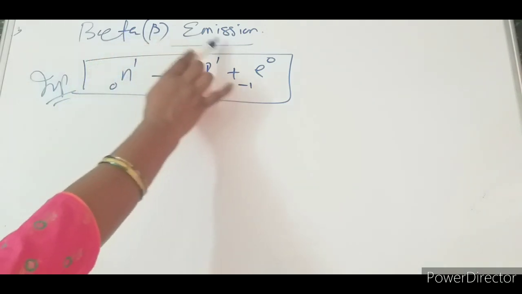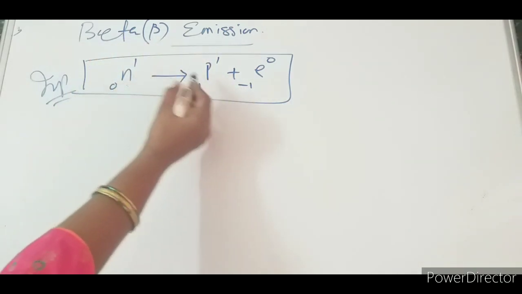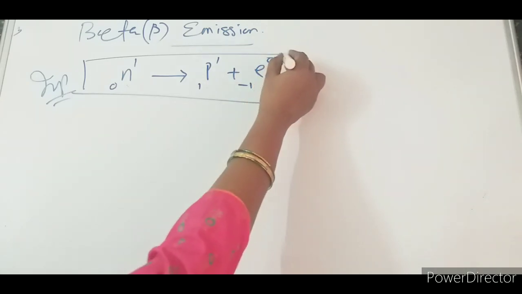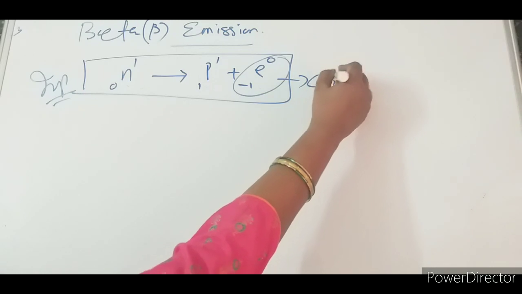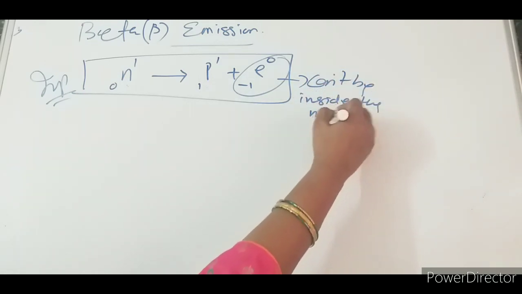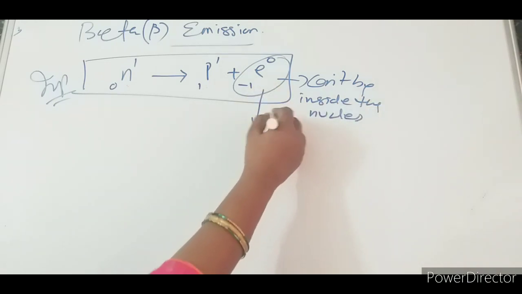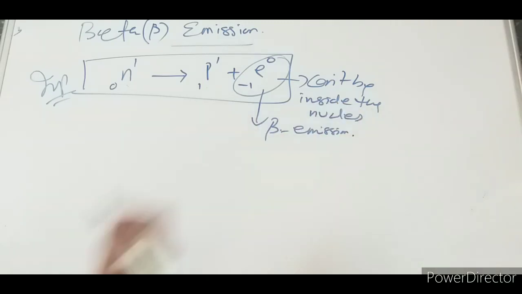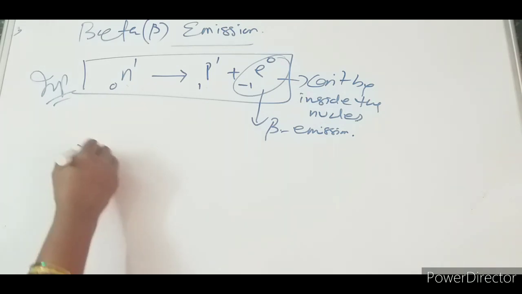So whenever there is a beta emission, a neutron changes to one proton and one electron, and we know that this electron cannot be inside the nucleus, so it comes out as beta emission. Now one proton will be more inside the nucleus, so the number of protons increases.